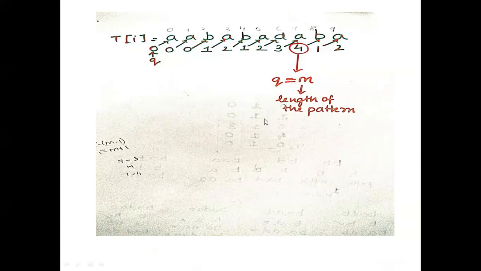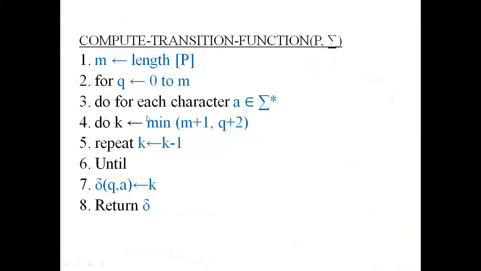So this is the whole idea about matching the string. How did we compute the transition function? As I told, it will take the pattern like B, A, D, and the set of characters, sigma. The length of the pattern is assigned as m, that is, Q equals m. Q will go from 0 to m states. When it is equal, it will say the pattern is matched.